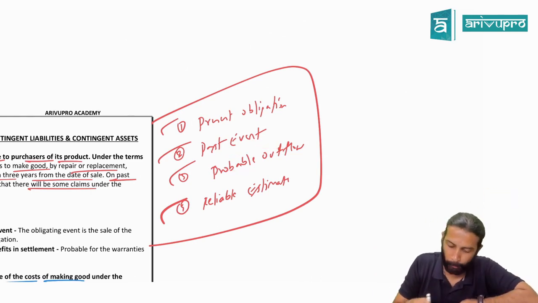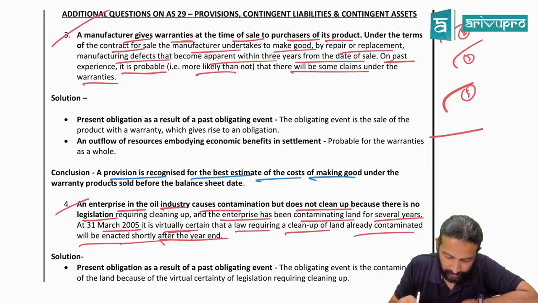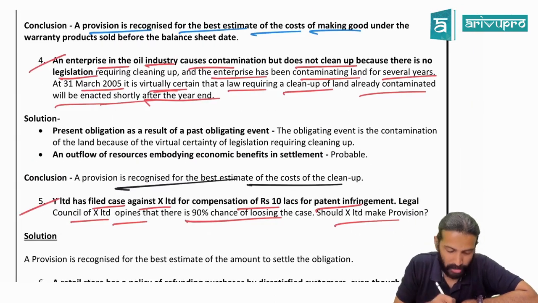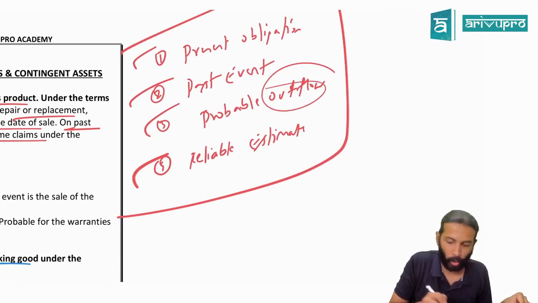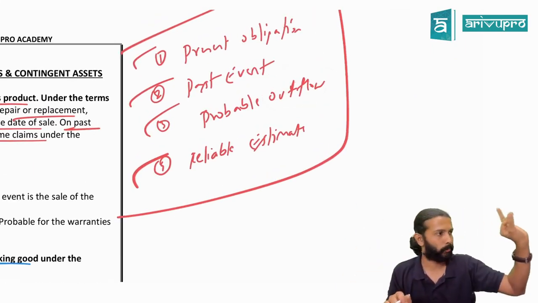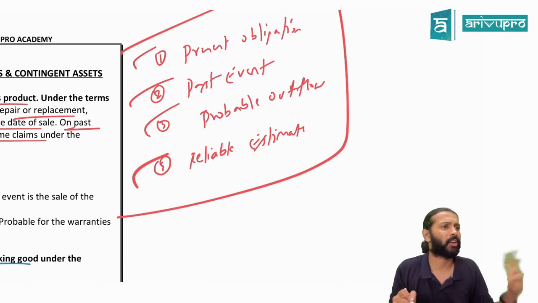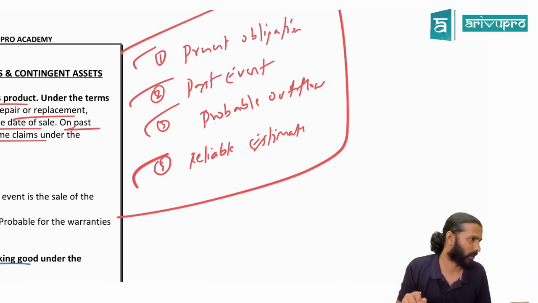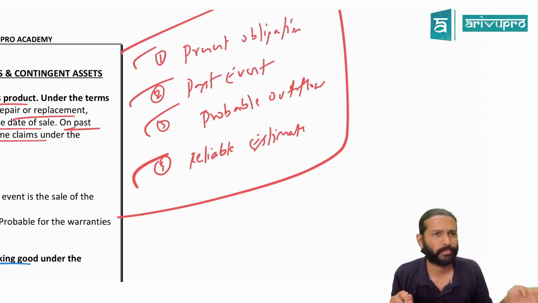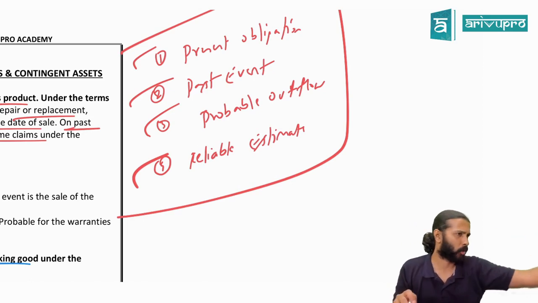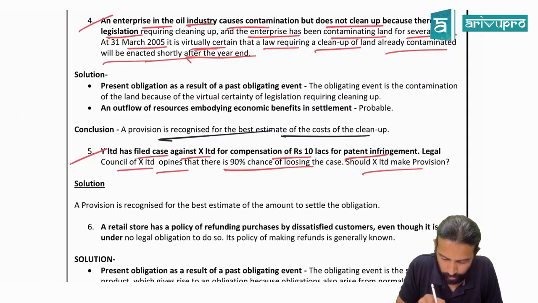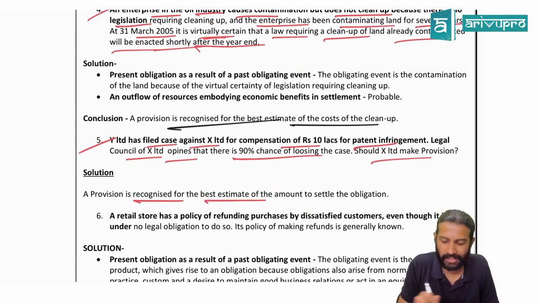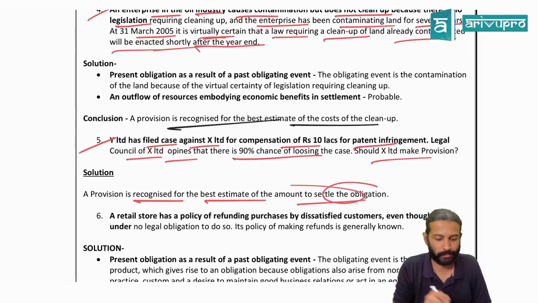Here it is possible or probable? Sir, there is a 90% chance, they said. That means possible or probable? Probable obligation of outflow of economic resource. Yes or no? Assuming a reliable estimate of the outflow can be made based on the lawyer's opinion. Yes, they are saying 90% chance. You can reliably estimate how much it's going to be. So make the provision at best estimated amount. A provision is recognized for the best estimated amount to settle that obligation.